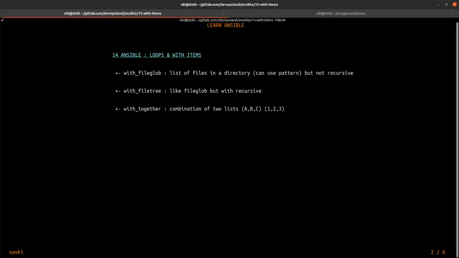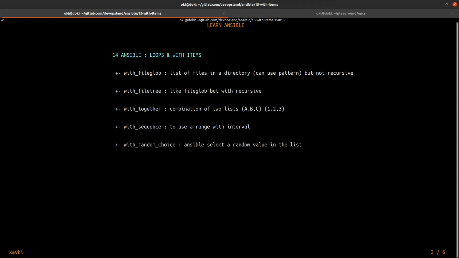And you have with_sequence to use a range with an interval. If you want to use a range, 1 to 100 for example, you can do it.